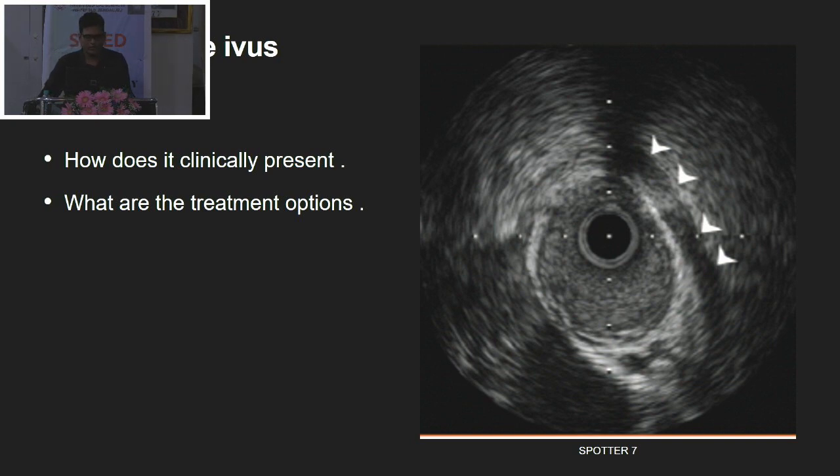So coming to IVUS, so what do you see here? Anybody, what is this IVUS finding? Anyone? Very good. So it is a myocardial bridging. You should know how it presents and what are the treatment options. So they will be asking you, they can show angio about it. So what is the best diagnostic modality to diagnose myocardial bridging? It is a CT coronary angiogram. Okay.